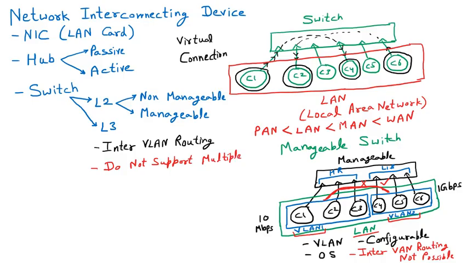Now we know that from the very first, the switch types we are discussing are L2, L3. What are these? These are the layers. So the layer 3 switch is not working with all the layers of the model. That's why, to overcome that disadvantage, we have the next type of switch, the L4 switch.